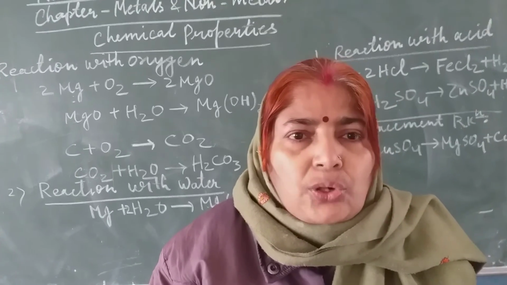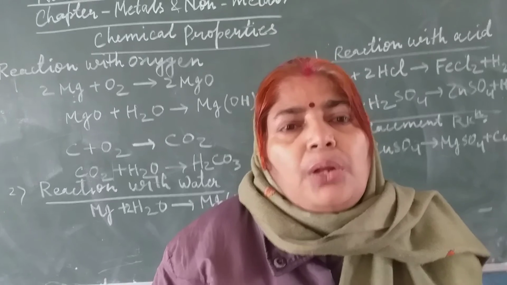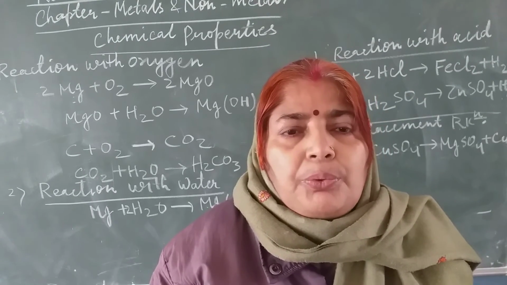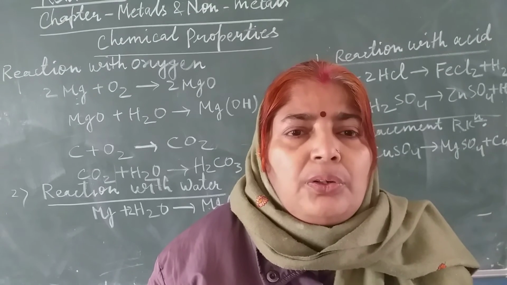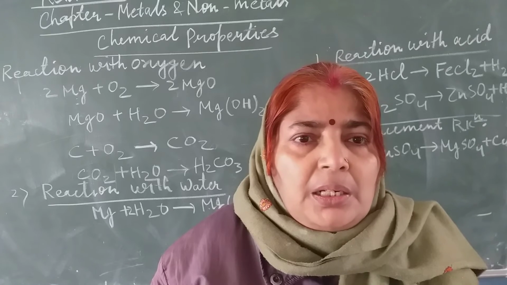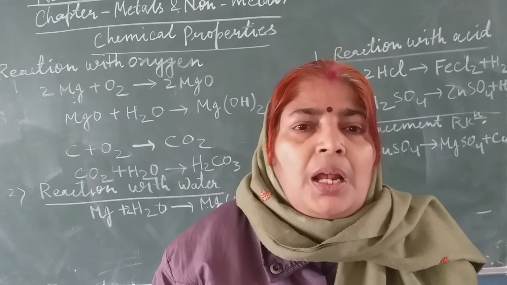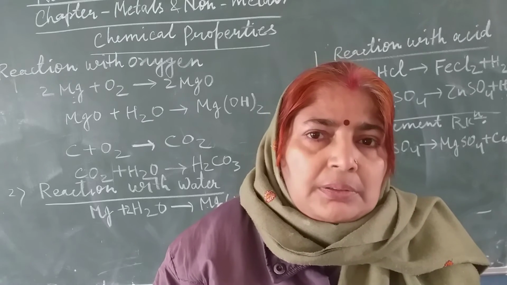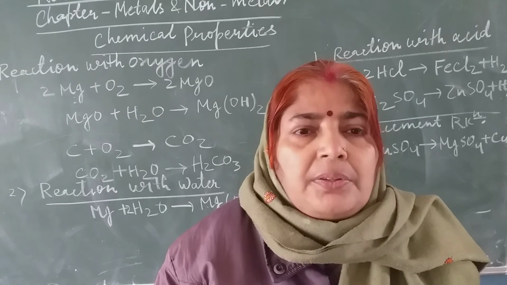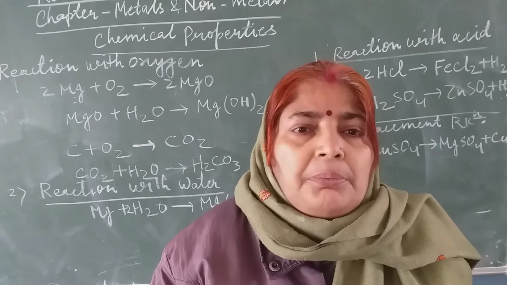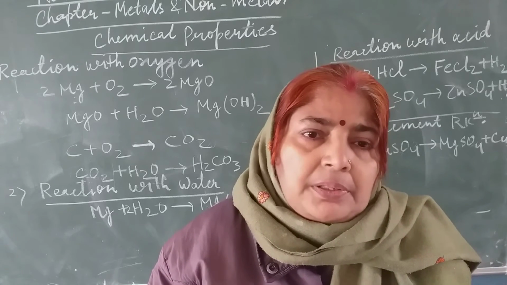Now the next topic is alloy. Alloy is a homogeneous mixture of two or more metals or metals and non-metals like brass, bronze, duralumin, steel, stainless steel. All these are alloys. Alloys are better than metals because they are resistant to corrosion, they are stronger, they are harder, durable, so they are better than metals.